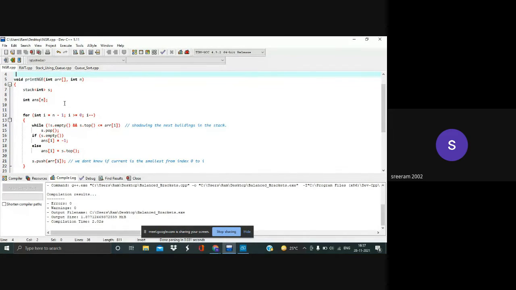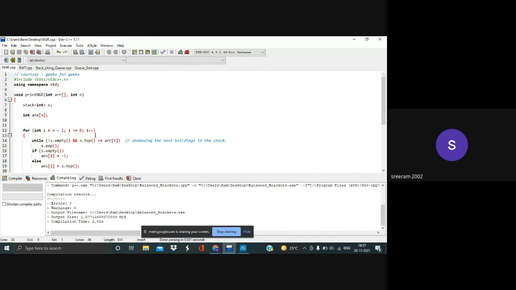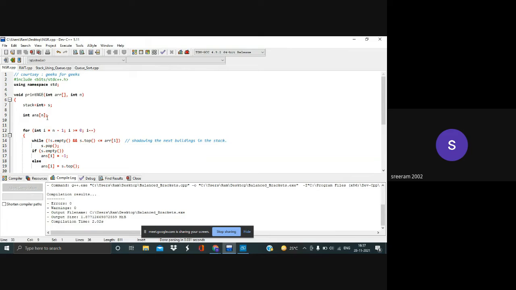So let's start from the main. We have an array as input, and then we pass it to our function along with the size of the array. Let's see what this function does. We have a stack right here, and then we have our answer array.